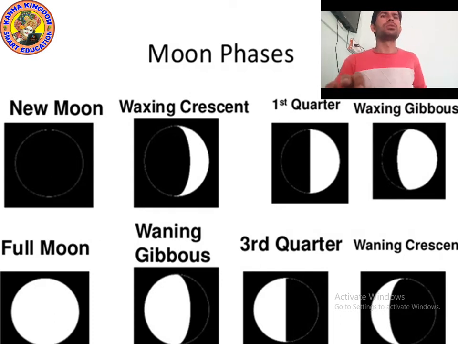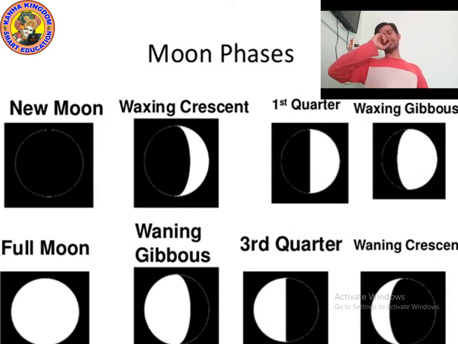We have been studying chapter number 11. The last time we studied about the sun and moon. We also studied about the dwarf planet and the solar system. Today, we will study the different phases of the moon. We will study something more in detail about the phases of the moon.